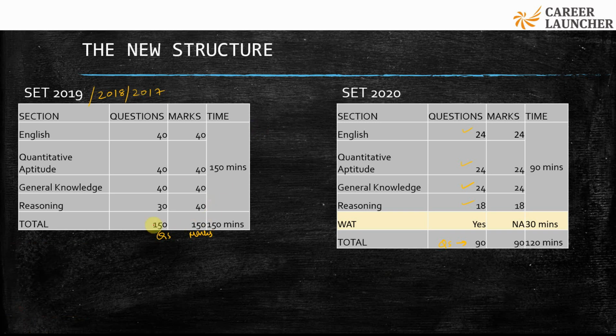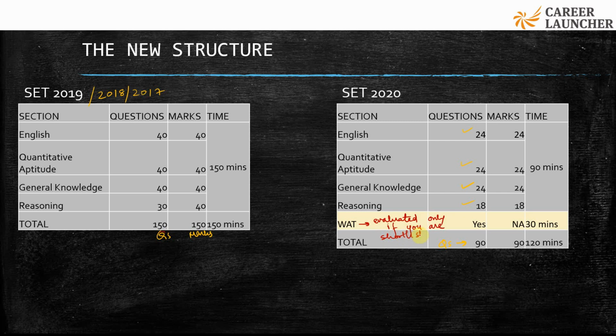The test would be home proctored. Just like most of the other BBA entrance tests happening these days, this test would also be a home proctored test. And you'll have a 30-minute written ability test which would be evaluated only if you are shortlisted.